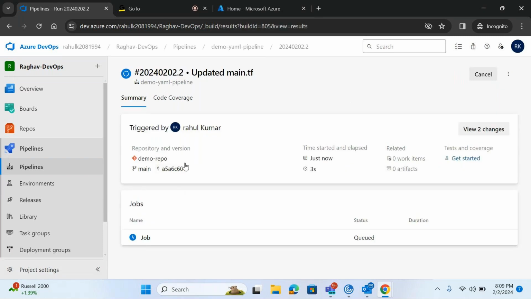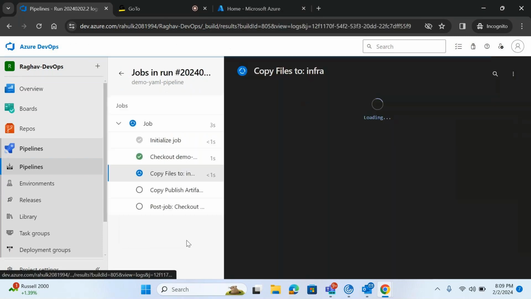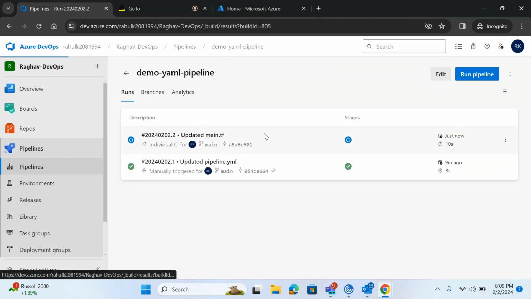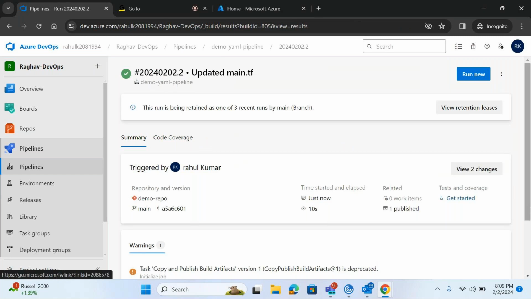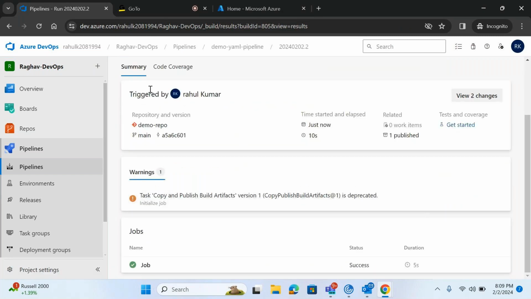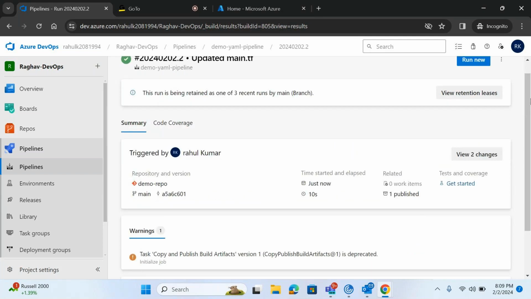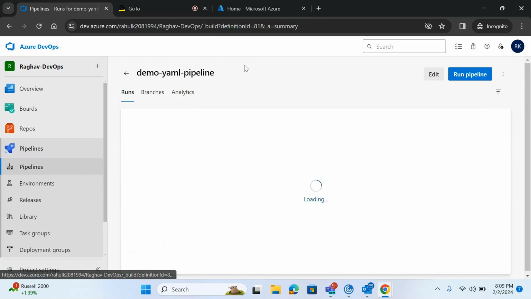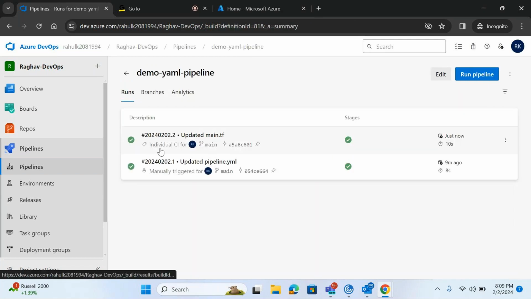This time, if you see who has done that, I have done the changes, right? But this time it is not saying that I manually triggered it. If you see this run, it says individual CI, because it got created by the check-in, whereas here it says manually triggered. So our pipeline has completed automatically. That is the concept of CI.